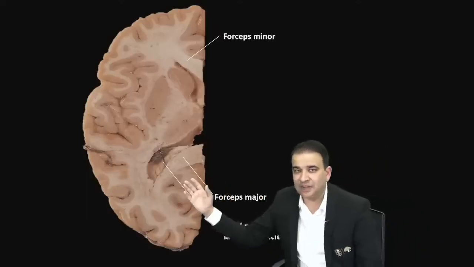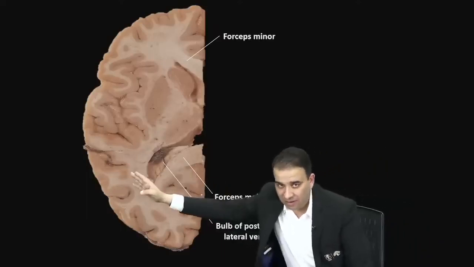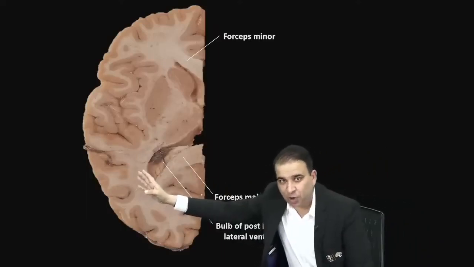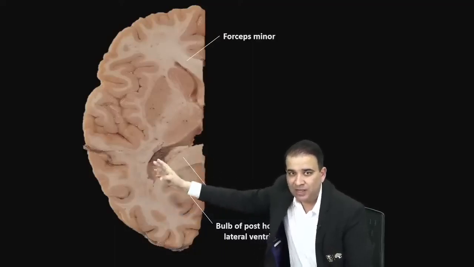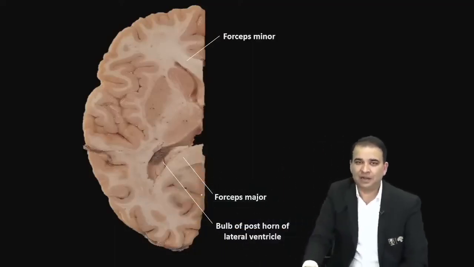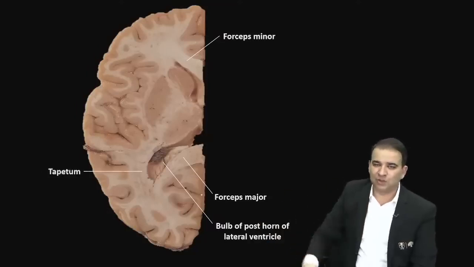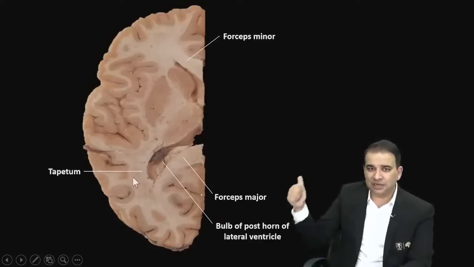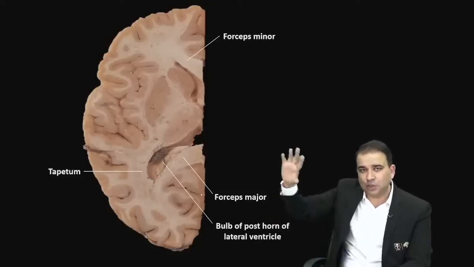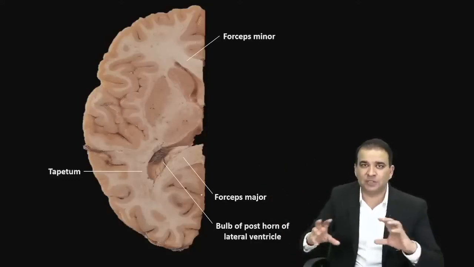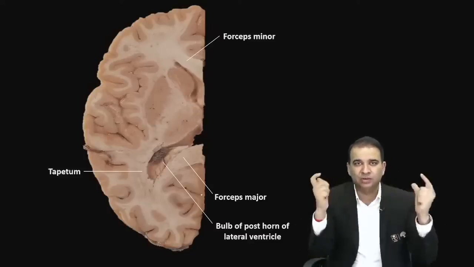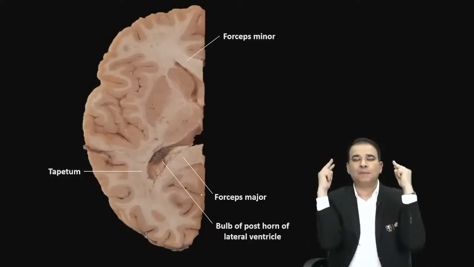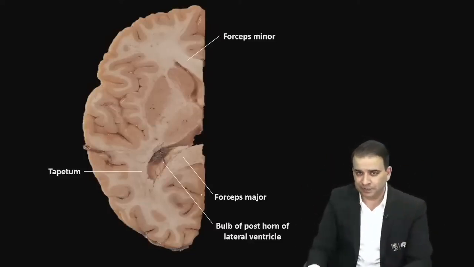Now we do have some fibers of the corpus callosum even lateral to the posterior horn of the lateral ventricle. This is the posterior horn of the lateral ventricle only, and these are called the tapetum fibers, guys. Tapetum fibers are also running on the outside here. So if you look at the posterior horn of the lateral ventricle, on the medial side we have forceps major, on the lateral side we have tapetum. So guys, forceps major, tapetum and forceps minor, all three are parts of the corpus callosum. These are fibers of the corpus callosum. Forceps minor is going in front; tapetum and forceps major are going backwards and downwards also.